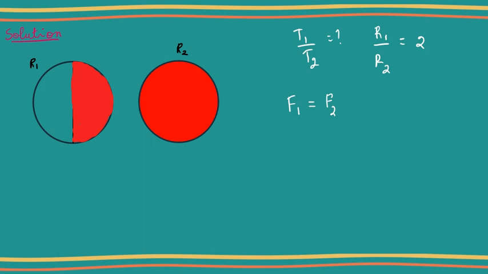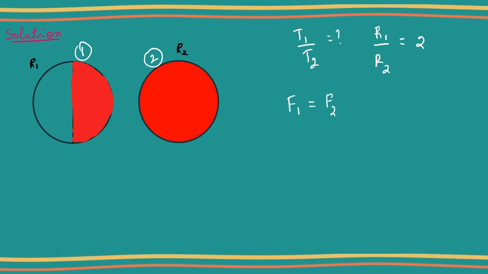What is given is R1 by R2 is equal to 2, and forces due to radiation pressure are equal for F1 and F2. Now, according to the question, for sphere 1 of radius R1, only half of the surface is exposed, and for sphere 2, with radius R2, the full surface is exposed. Now, there are two terms here: one, forces due to radiation pressure, and the second is the radiation pressure itself.